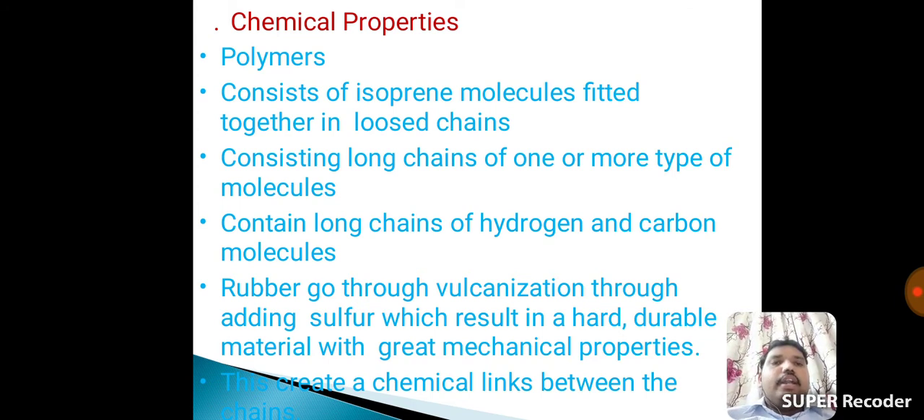Next one, rubber goes through vulcanization by adding sulfur, which results in a hard durable material with great mechanical properties. After the vulcanization reaction we get a harder rubber, that is the vulcanized rubber. This creates chemical links between the chains.